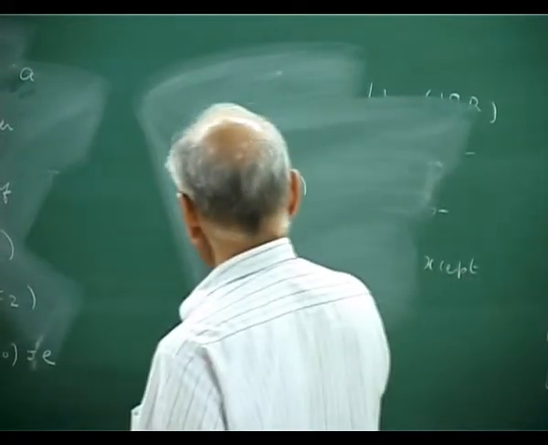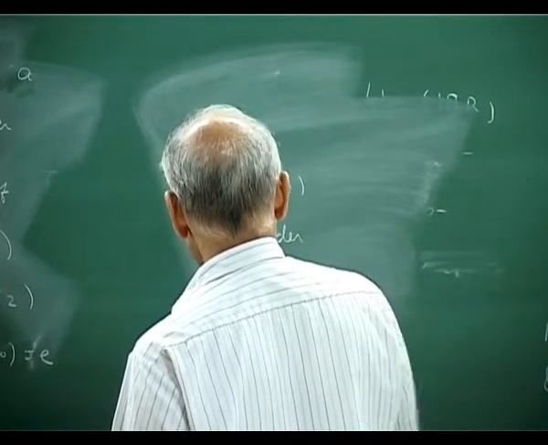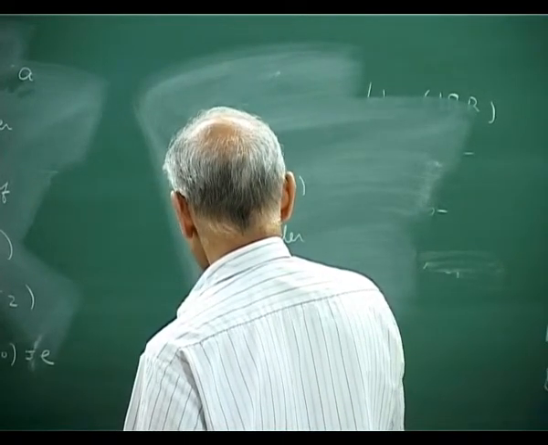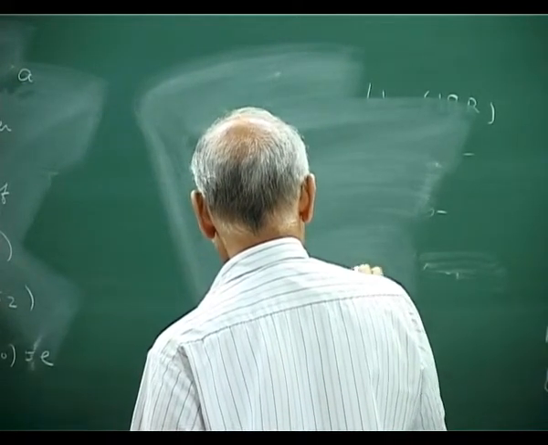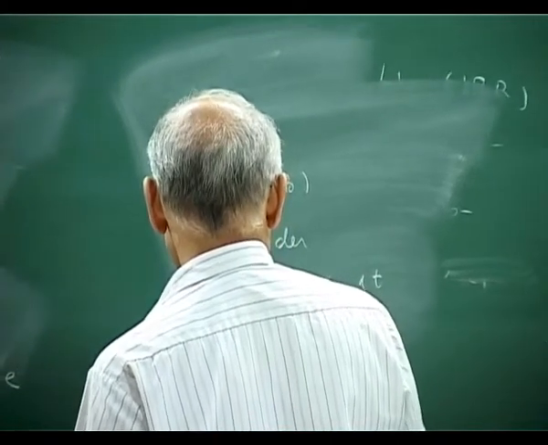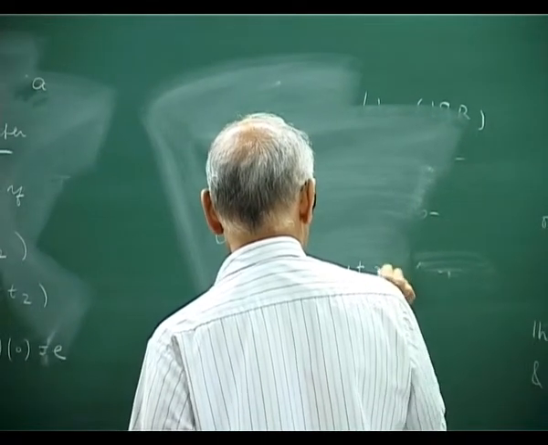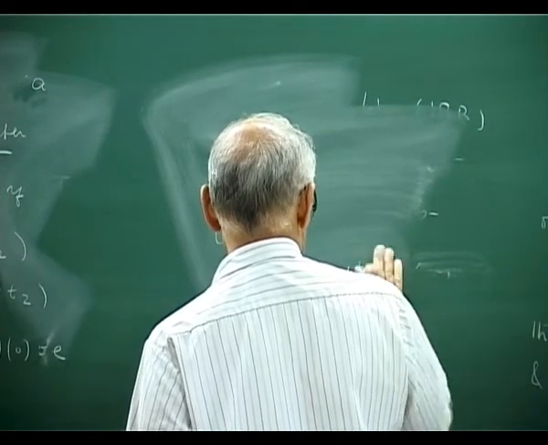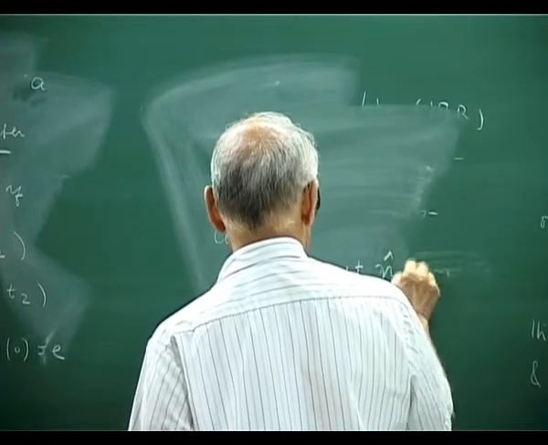So consider R of t, which is of the form exponential i t n dot J, say n dot the angular momentum operator J.